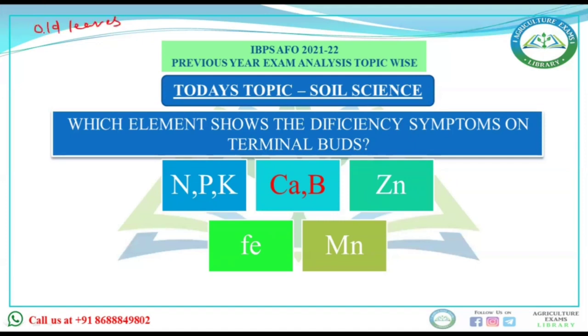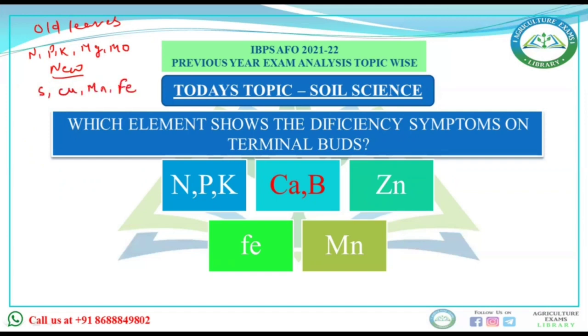In old leaves, deficiency is mainly of nitrogen, phosphorus, potassium, magnesium, and molybdenum. When we talk about the new leaves, then deficiency is of sulfur, copper, manganese, and iron.